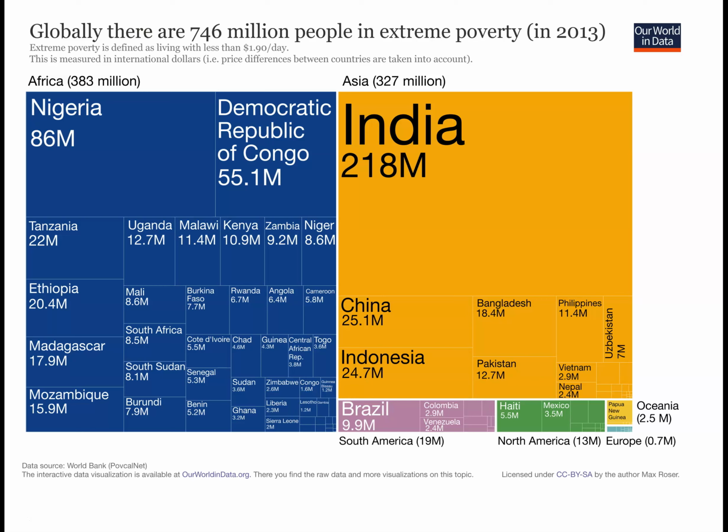Just looking at a couple of things, in Asia, India has a big number. The number is smaller now, but it had a big number. Still, relative to the population, this is less than 20%. China used to be, like I said, 700 million, 60-something percent of the population in extreme poverty back in 1990, and now it's tiny, much smaller than this.